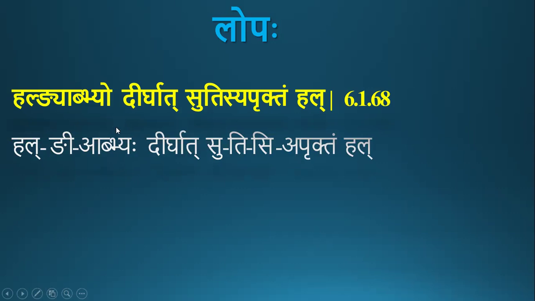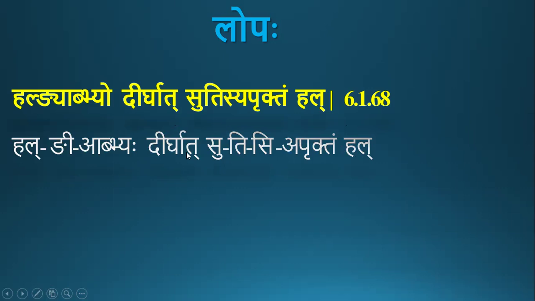So this is the purva nimitta. Dirghat is also in panchami ekavachana. So this qualifies this hal ni abhyah. Sutisi apruktam is in pratama ekavachana. Hal is also in pratama ekavachana.